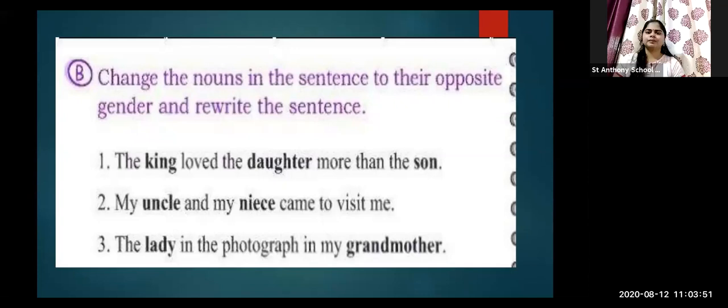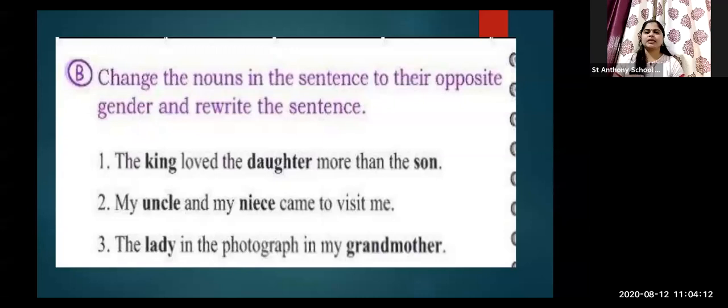Opposite gender of king. Queen. Okay, correct, Sanskriti. Thank you. So queen is the opposite gender of king. Now, daughter. The opposite of daughter is son, and the opposite of son is daughter.